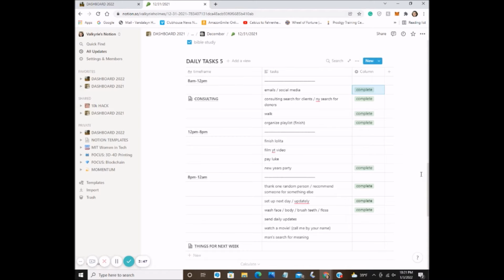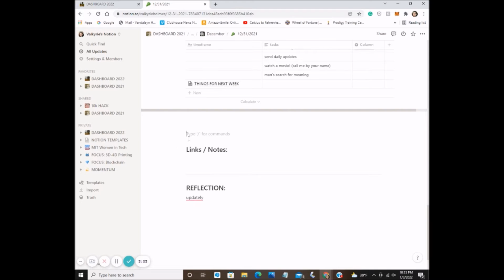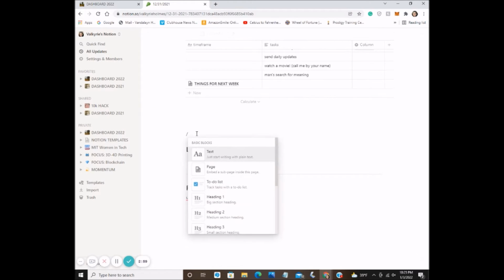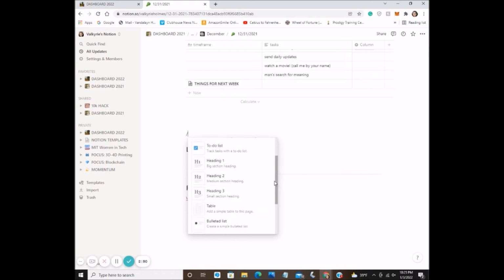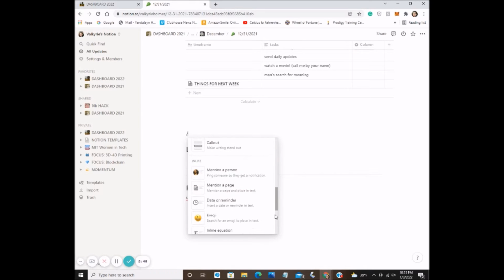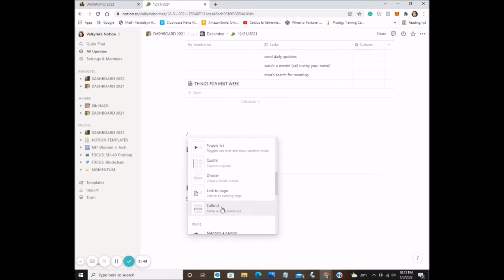So let me just show you how to make something like this. As you can see right here, it says type / for commands. So when you type that /, it's basically going to give you the exact same things that it gave you before with the dots on the side over here. But it's going to give you a lot more options. So everything over here is basically the exact same up until this callout button.